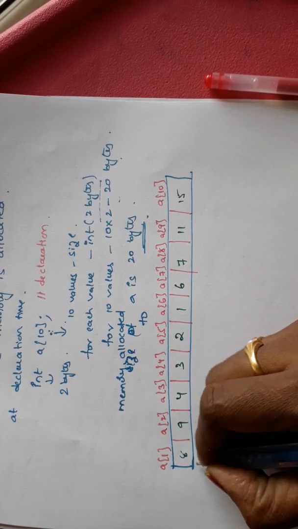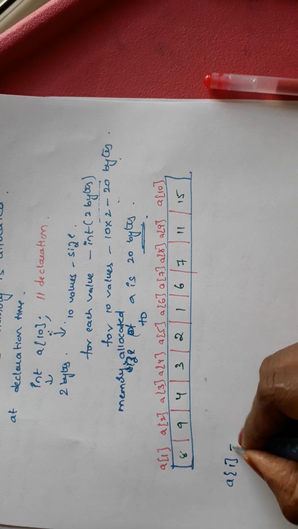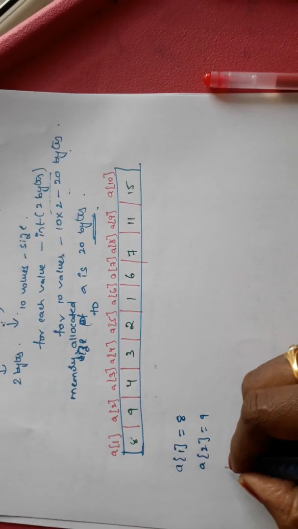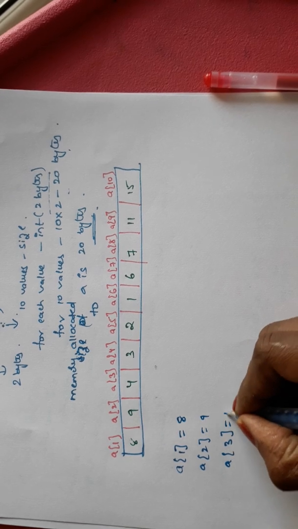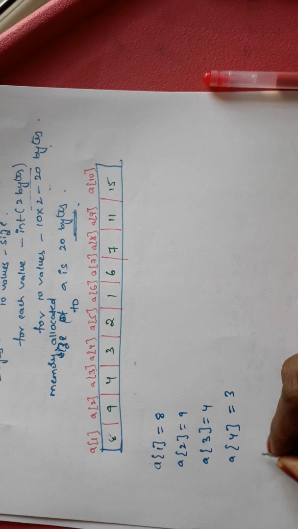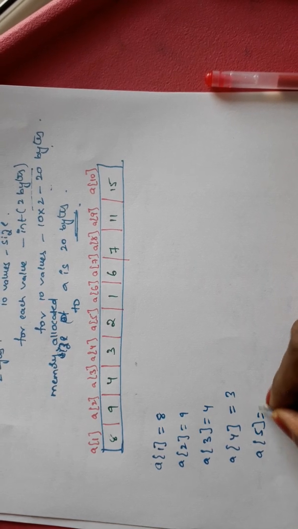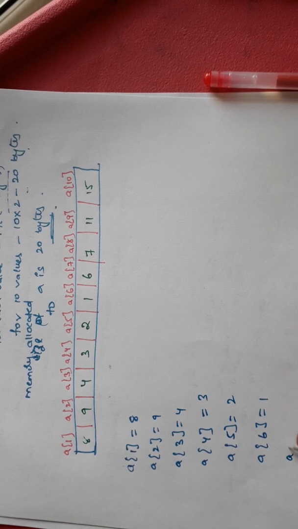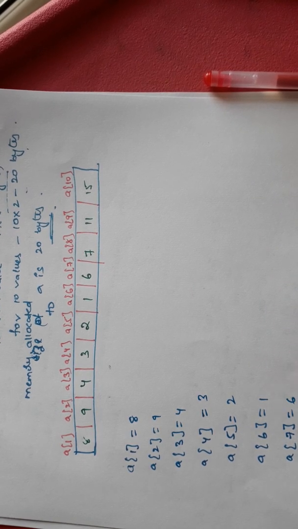Okay. So what is the first value? A of 1 equals 8. A of 2 equals 9. A of 3 equals 4. A of 4 equals 3. A of 5 equals 2. A of 6 equals 1. A of 7 equals 6.